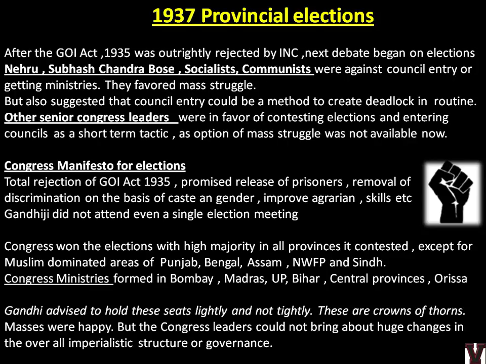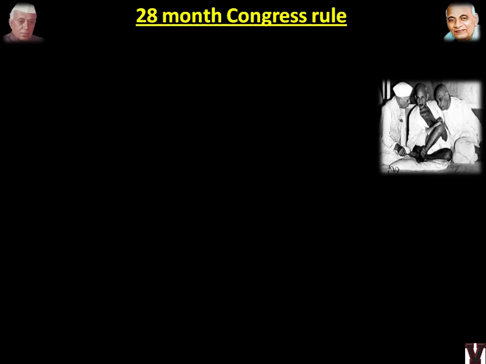Masses were happy, but the Congress leaders could not bring about huge changes in the overall imperial structure of the government. So even after becoming ministers, they could not bring about any great change in the British imperial rule. So this is about the provincial elections and who won and what was the manifesto. Now this is the last slide for this chapter. This is about the 28-month Congress rule. What is 28 months? Actually we saw 1937 they came into power and became ministries, but they resigned in October 1939 during World War II.